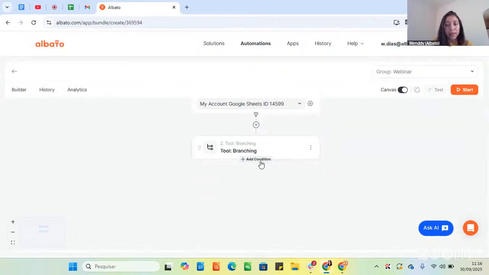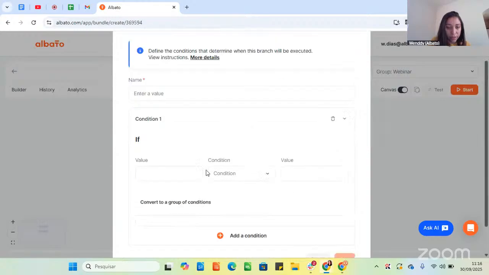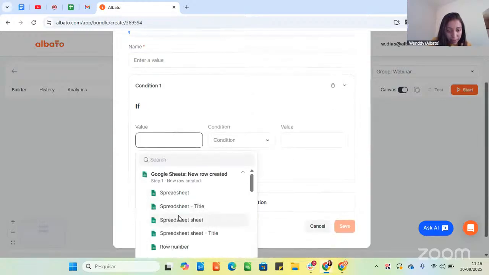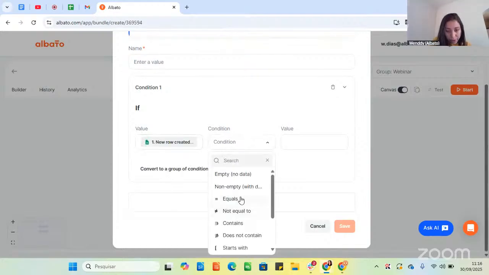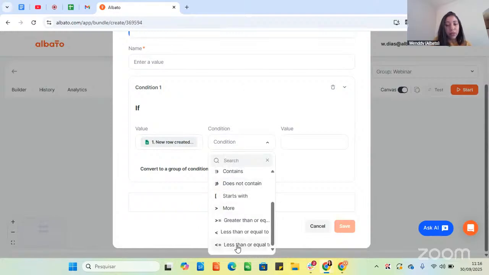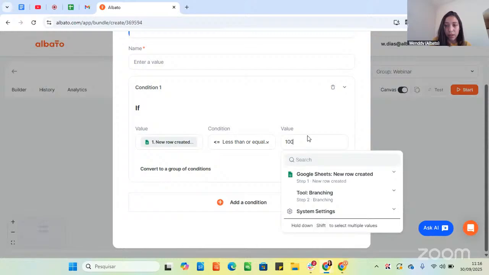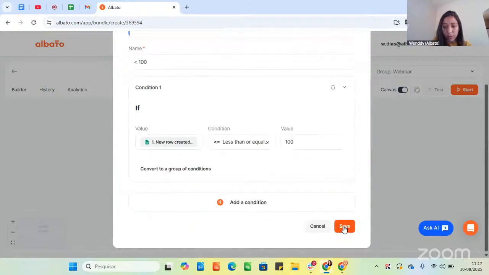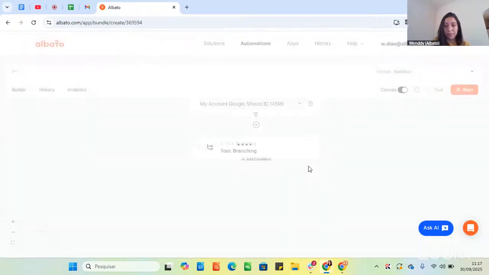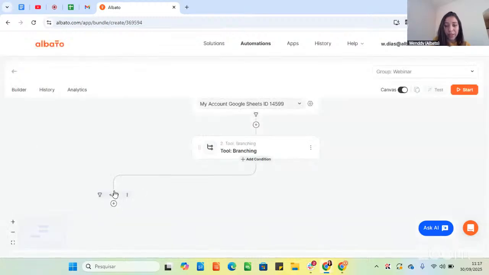And then we will add the conditions for each branch. The first one, as I told you, I will add the option of company size. Here, company size. I will use the option less than or equal to 100. So here I will also add this symbol. It's the name of the branch, so it will be easier for us to associate each branch with what it means. So I will save this option. And ta-da, we already have it.